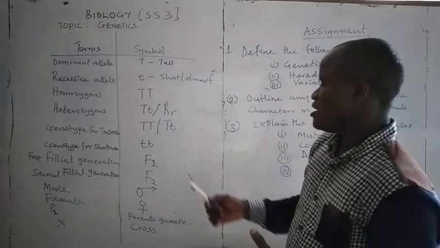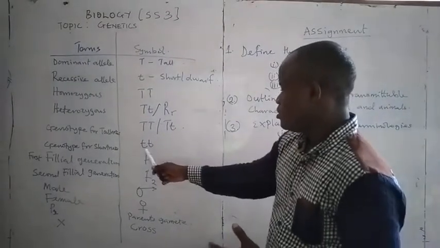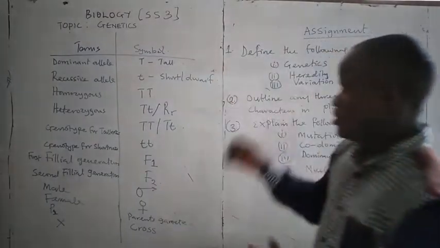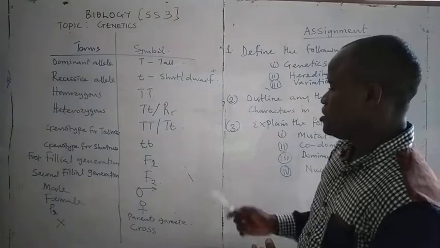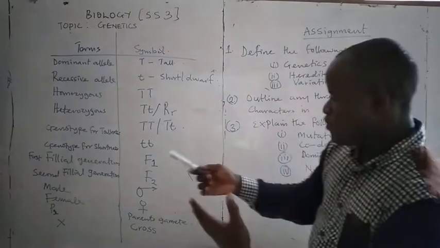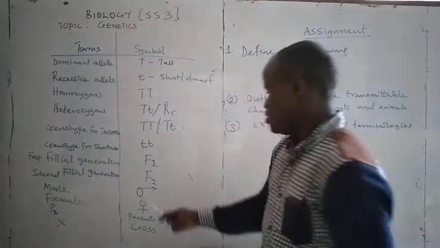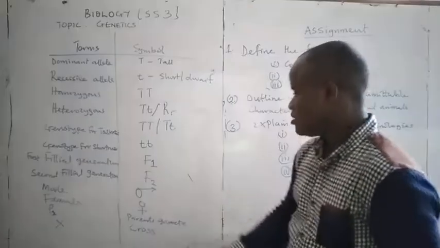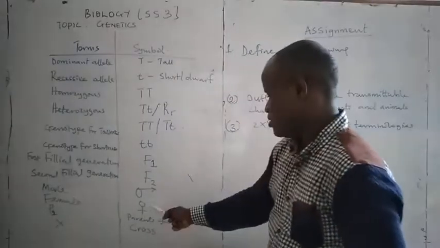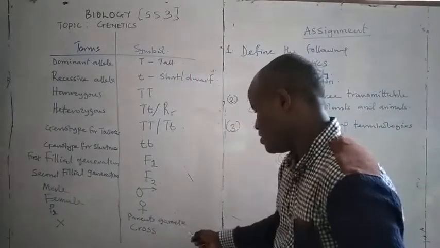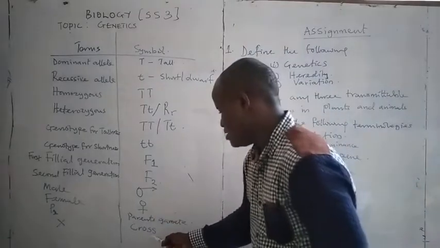It is represented as double small t. The next one, first filial generation. The symbol for first filial generation is F1. Second filial generation, F2. The male symbol is this, while the female is this. The P1 represents parent gamete, while the X represents cross.